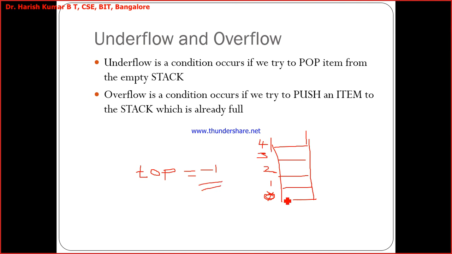Now I want to add a new element. I want to push a new element onto the stack. Say I want to push A. I call the push operation. Before pushing A, what do I have to do? I have to make top point to this particular index. So I increment top plus. If I increment top, how much will it become? -1 plus 1, it will become 0. So top is pointing to this, and I place A here.